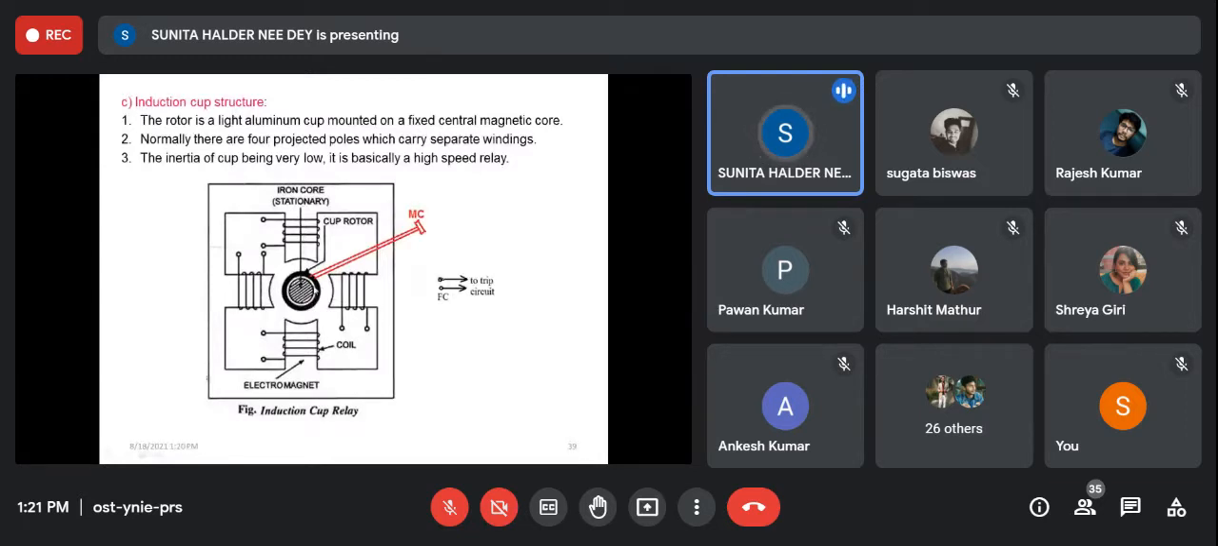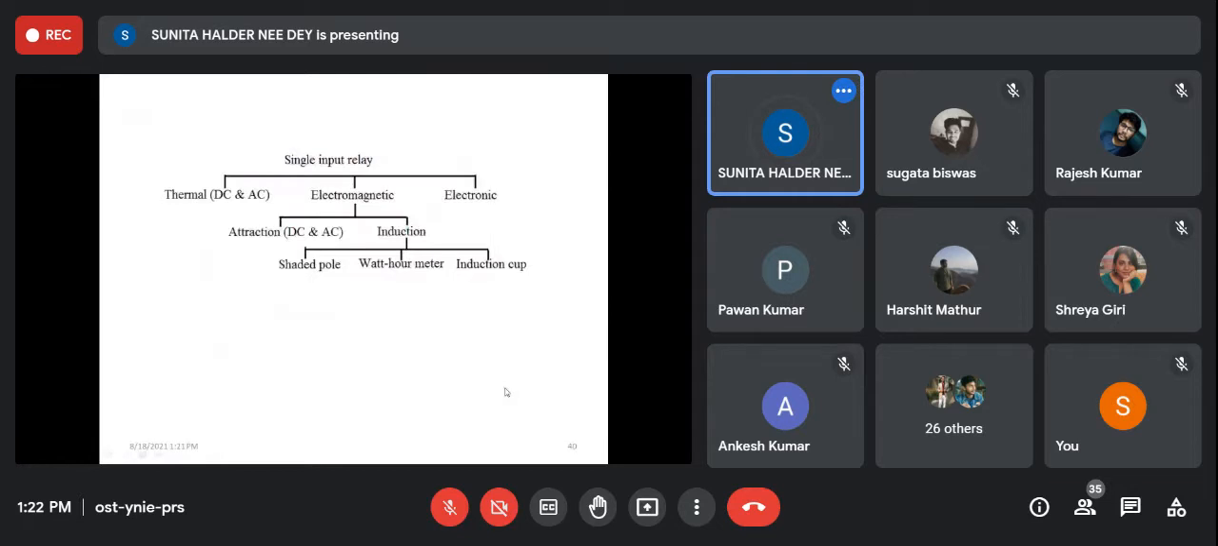The cup is mounted for rotation, and you must remember this induction cup type structure gives the minimum inertia. So as compared to the attraction type overcurrent relay, induction type overcurrent relays are slower. But among the induction type overcurrent relays, the induction cup type is the fastest, because this induction cup has the lowest inertia. So it gives high speed. So these are the three different structures. These are single input relays. We are giving only one input current and we are getting the torque.